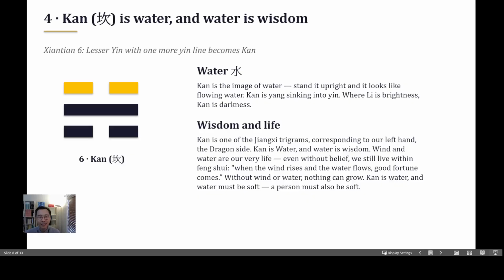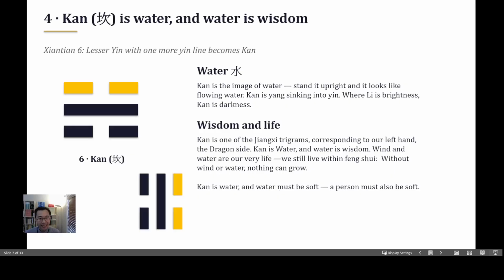The second trigram is Kan Gua. Kan is water. This image, Kan, if we put this vertically, it looks like the flow of the water. So Kan is the image of water. Kan is yang sinking into 2 yin. You see? The middle one is 1 yang, in between 2 yin. So it represents the darkness. Remember, Li is on the opposite side. Li means brightness. On the opposite side is water. It means darkness. Kan represents water. It also represents our left hand.